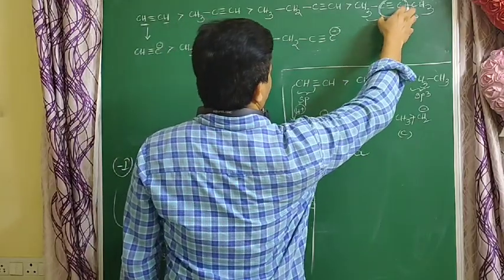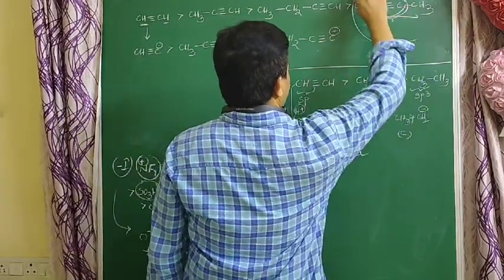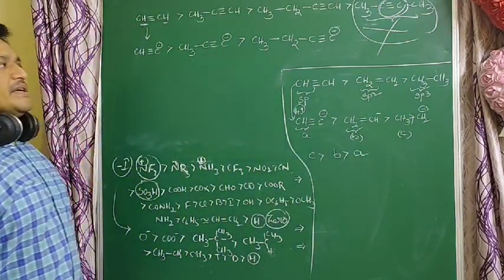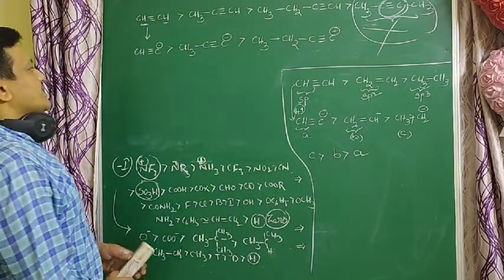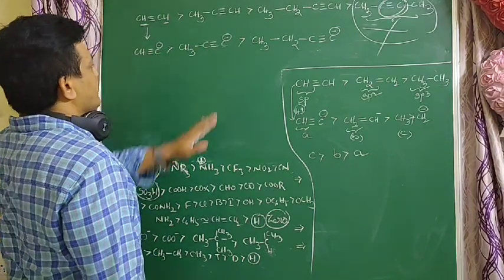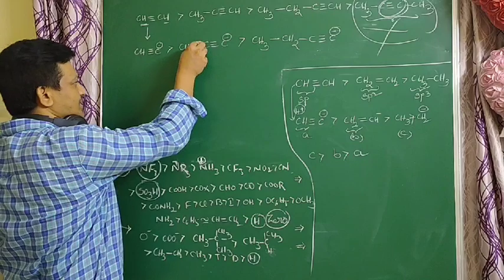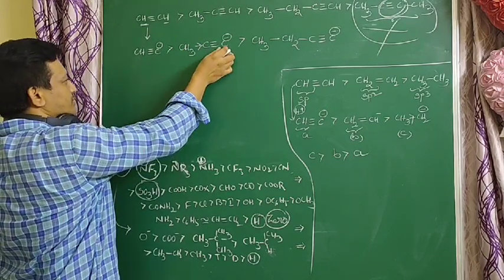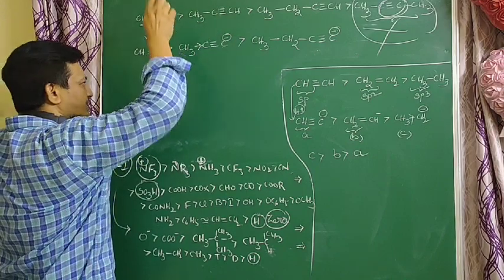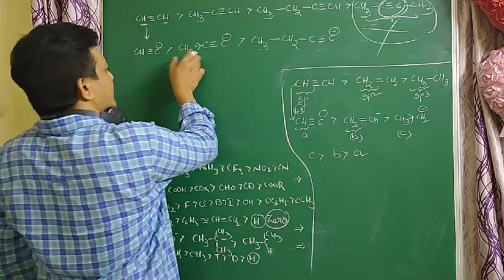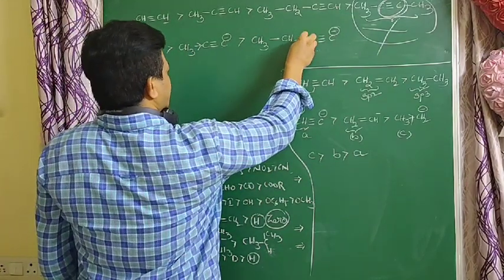So this has no acidic characters, because there is no acidic hydrogen. This is the most stable carbanion when compared to this compound. Why? Because here the methyl group is an electron donating group. Due to the electron donating group, the negative charge on the carbon increases and stability decreases. When compared to this compound, this is less stable.